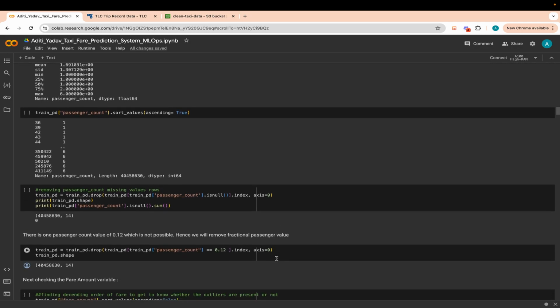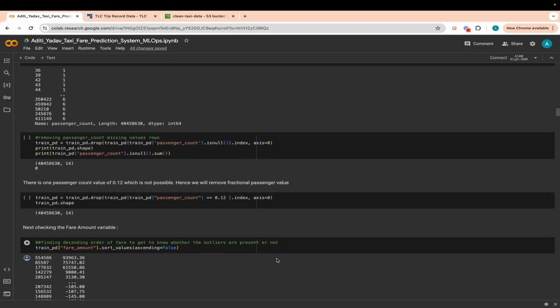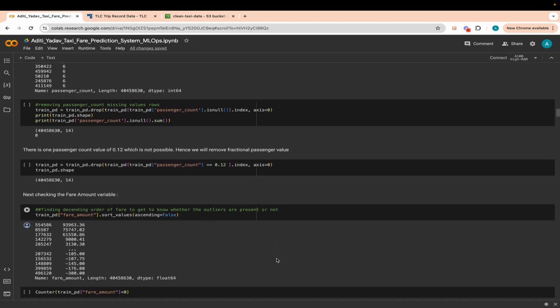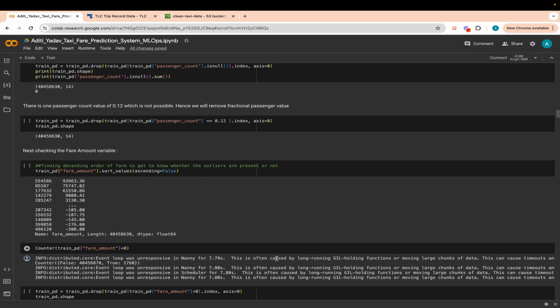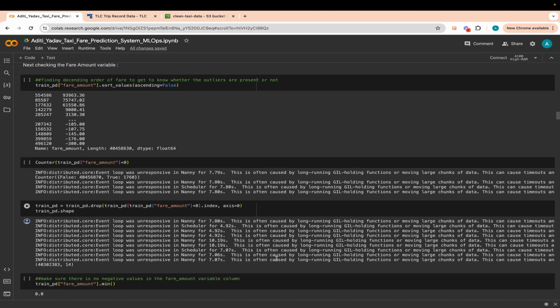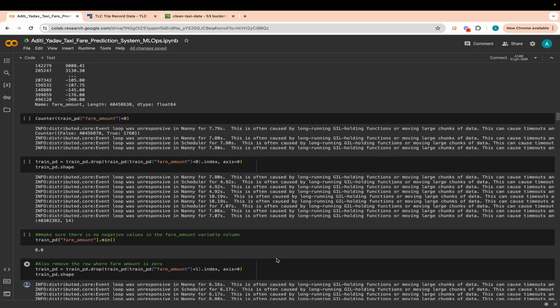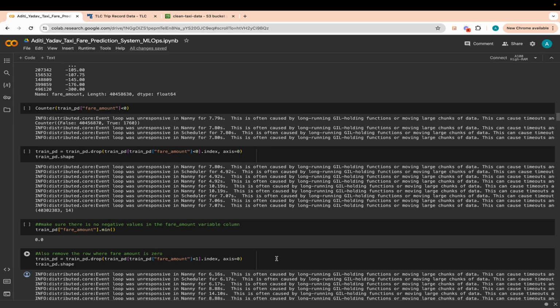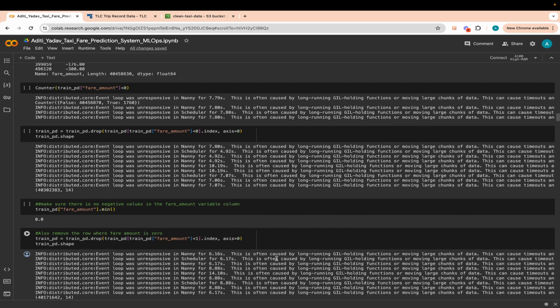Let's move on to the fare amount variable. Let's first sort the fare amount. So we sort the data in ascending order of the fare amount, and then we count the rows where the fare amount is lesser than 0, and then we drop the fare amounts which are lesser than 0, since we are getting the count, and then we check the minimum value which is 0, which is fine.